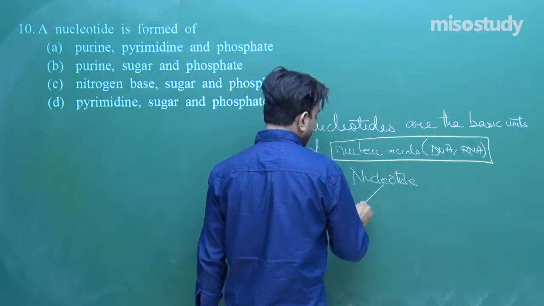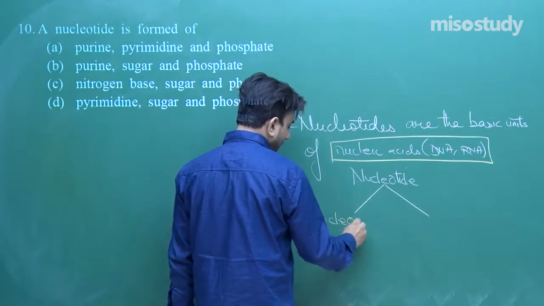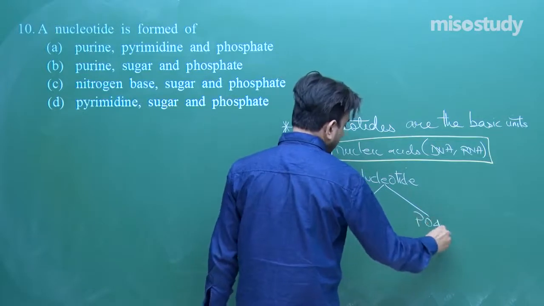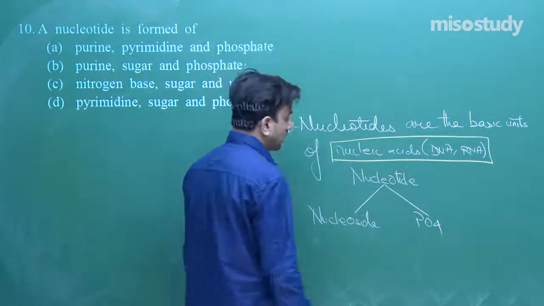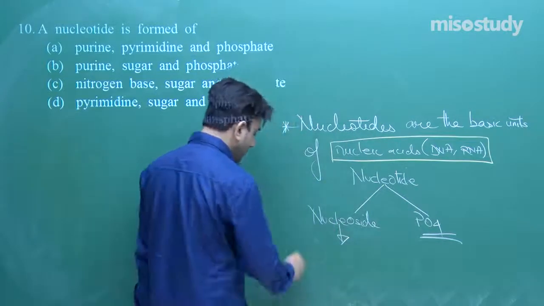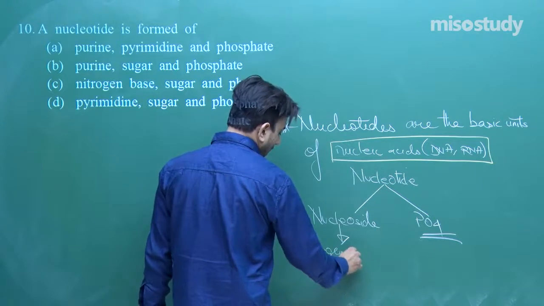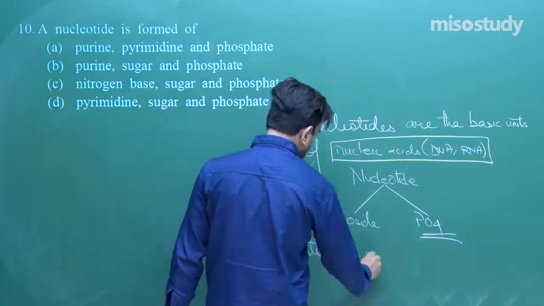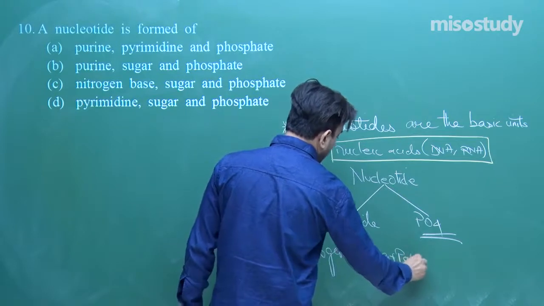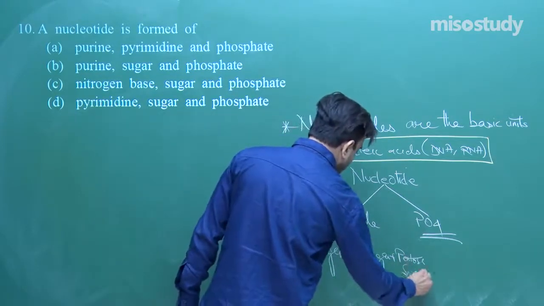And what we'll see, that one nucleotide is composed of what? A nucleoside and a phosphate group. And this nucleoside is further composed of a nitrogenous base plus a pentose sugar.